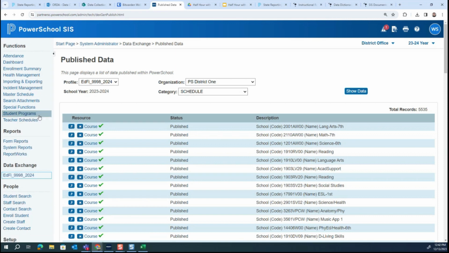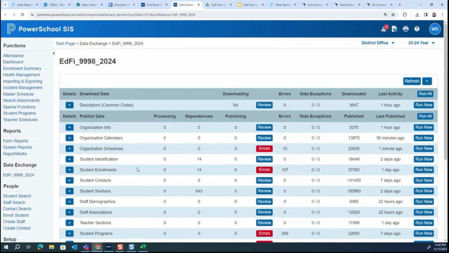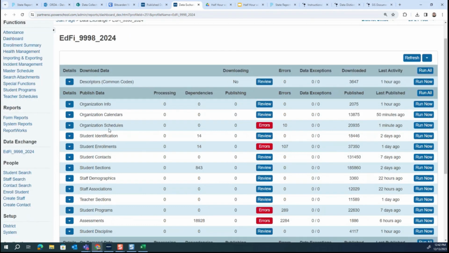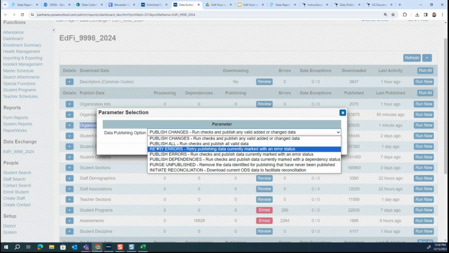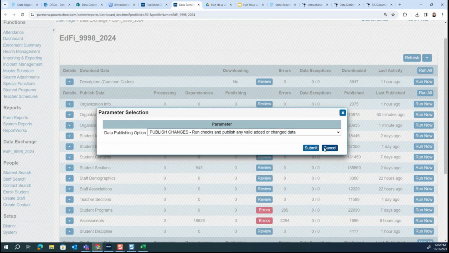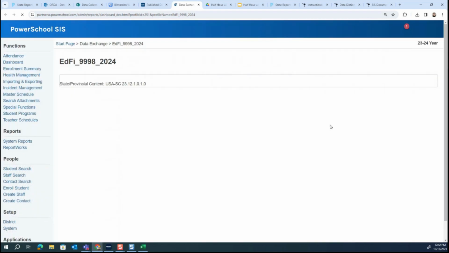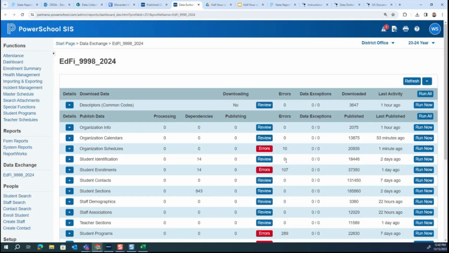Instead, I'm going to go back and just run a publish errors. Okay, so, oh, it did it on its own. That's great. This might be one of those things where the background processes might have gone ahead and picked that up once I made that change. So that's great. I could have also gone here to run now and selected publish errors. But I know that my number has gone down, so I'm just going to go look and see if that particular one has gone away.